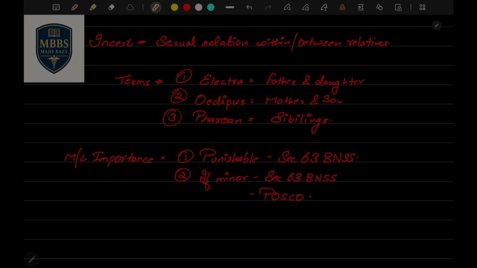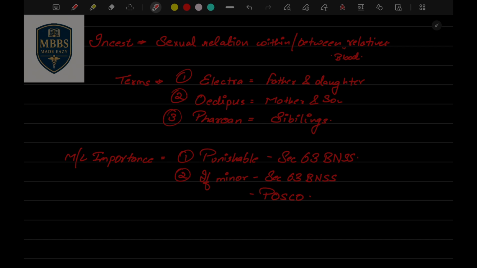If both are agreed, anything at all, if they are having sexual relation between blood relatives, not only relatives, it's blood relatives, then it is always and always punishable. No matter if consent was there or consent was not there, no matter what.